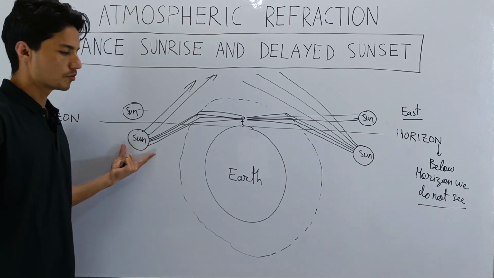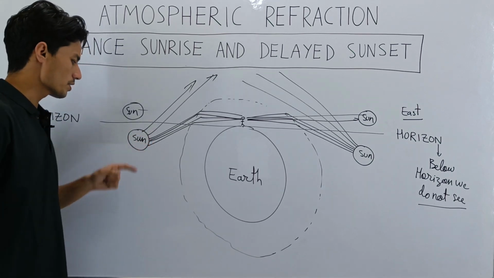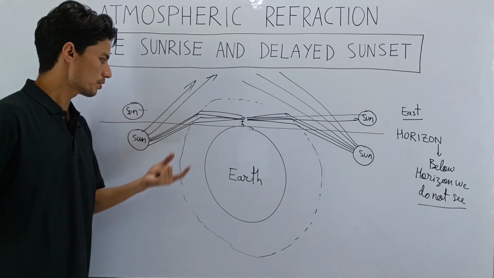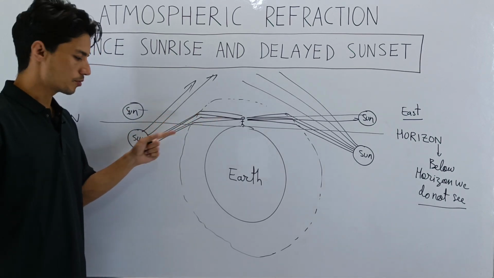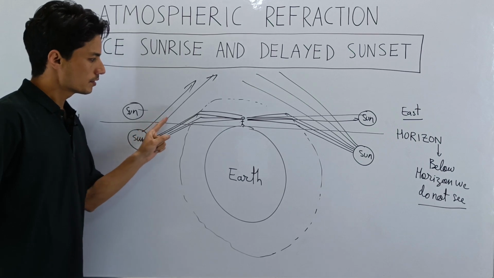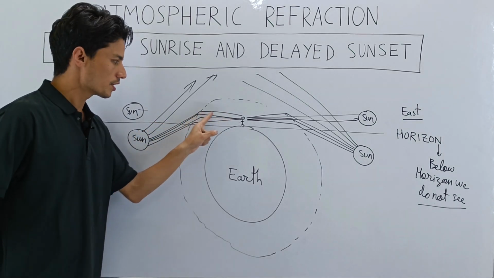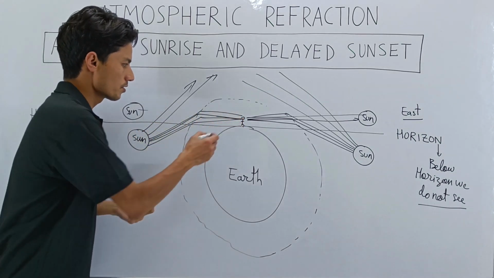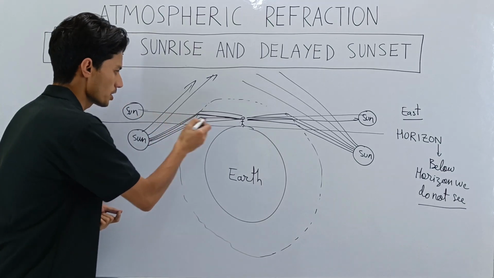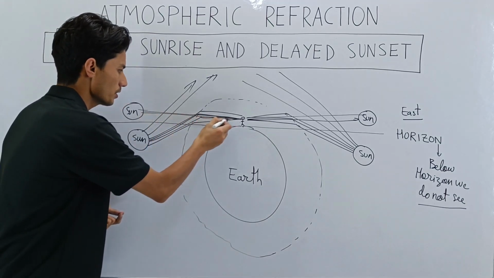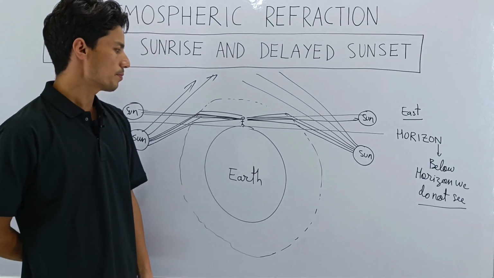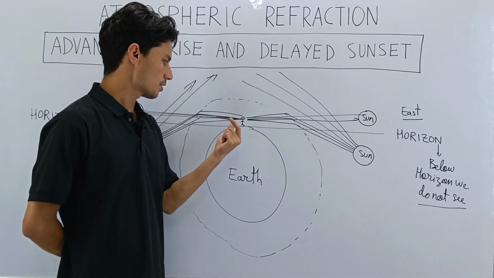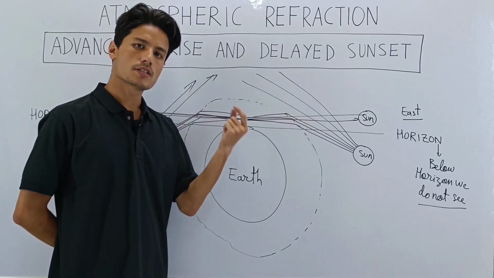Okay, the sun has actually gone below the horizon, which should be invisible, but it is still visible because of refraction. The light rays coming out of the sun from the set sun undergo refraction through the Earth's atmosphere, and then these refracted rays bring the image of the sun to the observer, and that's how the observer still gets to see the sun. So remember, this observer is us. We are the observer. This phenomenon happens to us every day.